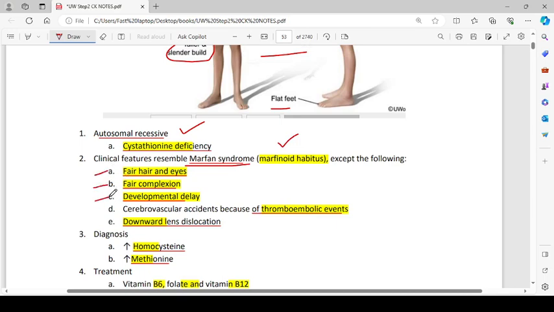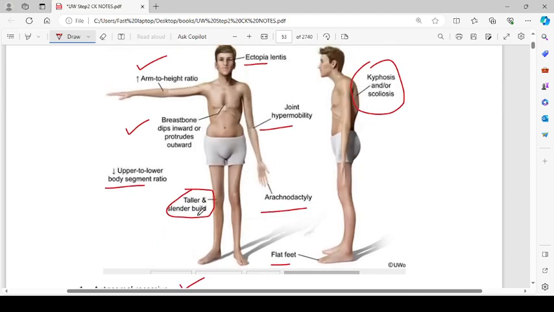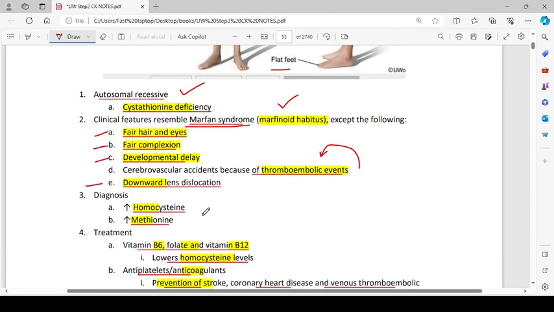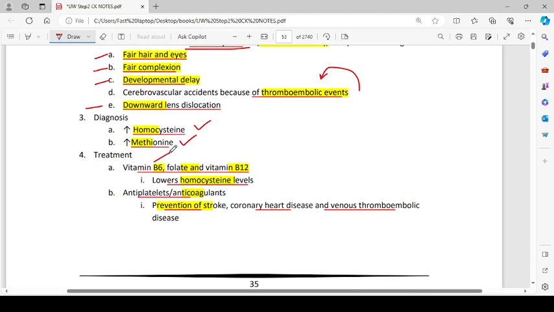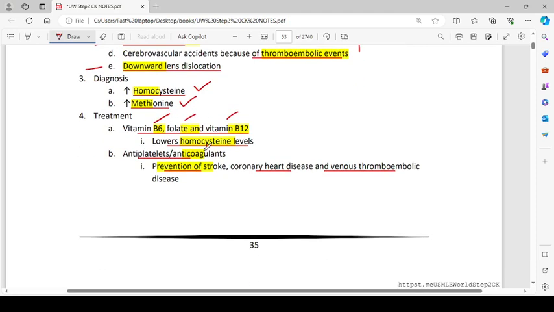There will be developmental delay, cerebrovascular accidents because of thromboembolic events, downward lens dislocation. In Marfan syndrome, we have upward lens dislocation, while in homocystinuria, there is downward lens dislocation. Ectopia lentis is present in both of them. Diagnosis: increased homocysteine and increased methionine. Treatment is vitamin B6, folate, and vitamin B12. These lower the homocysteine level. So if we give vitamin B6 or folate or vitamin B12, because they are responsible for homocysteine metabolism, they convert the homocysteine into methionine.